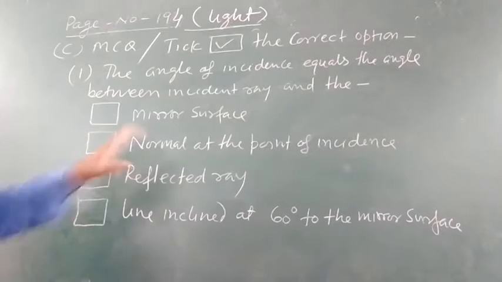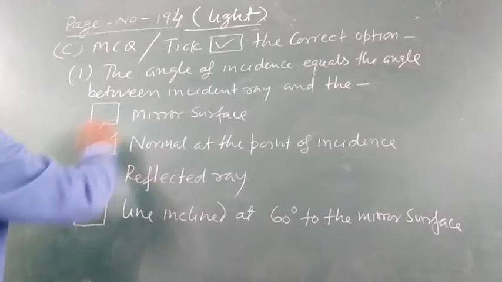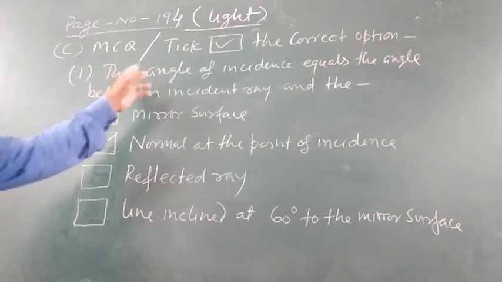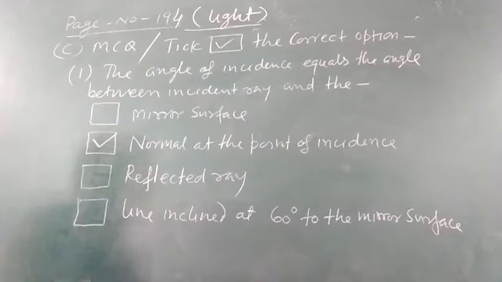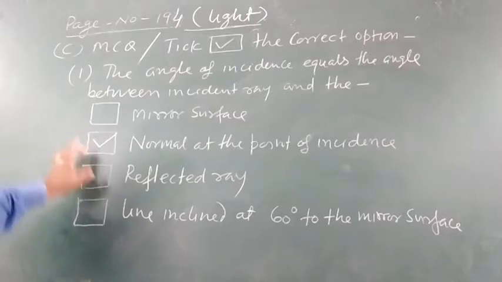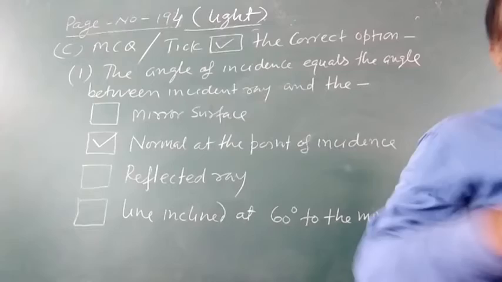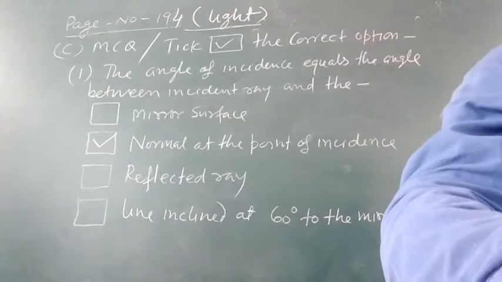So, the normal at the point of incidence will be correct because it is the definition of angle of incidence. So the second option is correct, and therefore you have to put the tick mark in the second option only. So this is the answer.